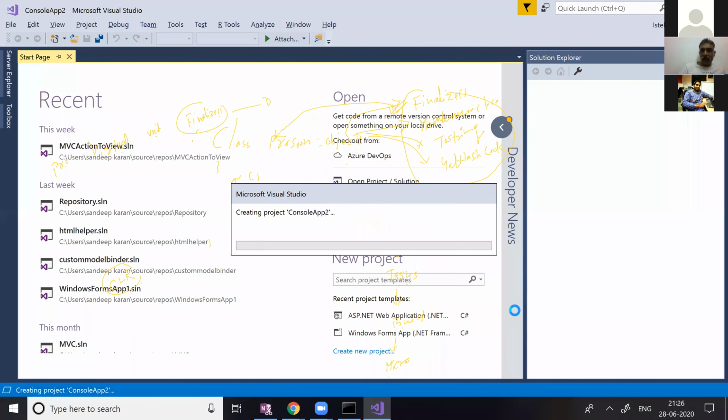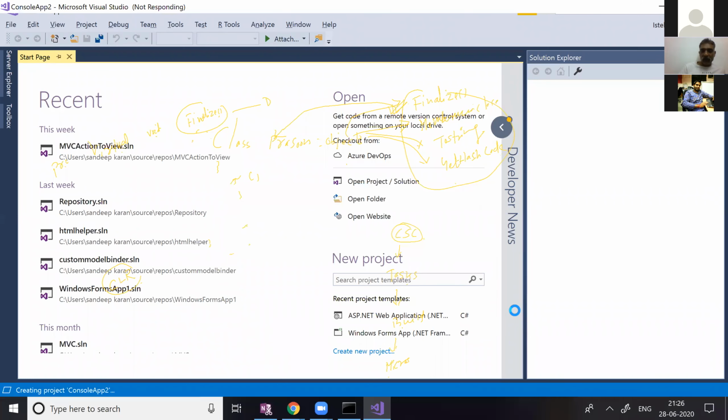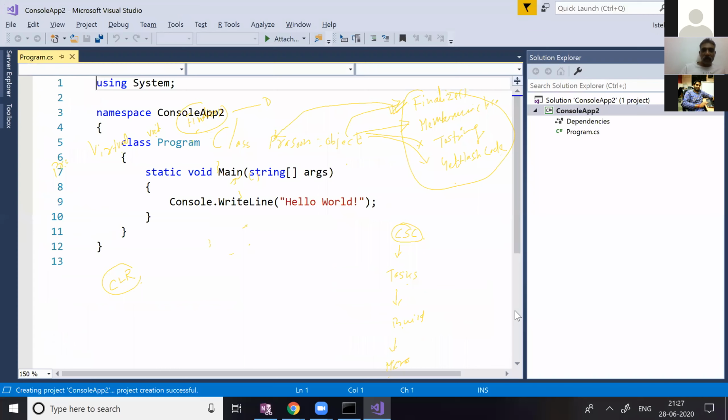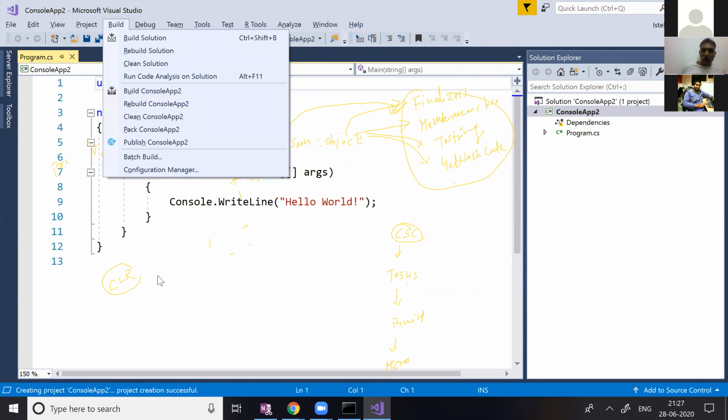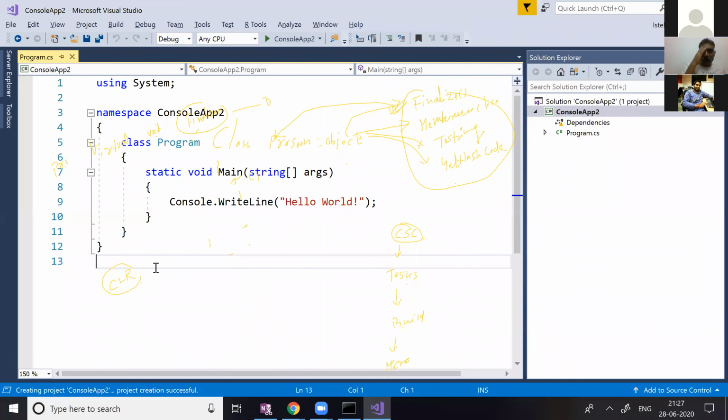So Sandeep, you are getting a new environment for console. Yeah, I'm getting a new environment for console. Can you tell me, if I click on the build option, who is going to compile my class?